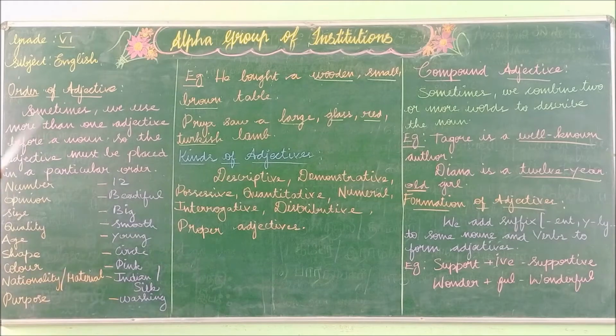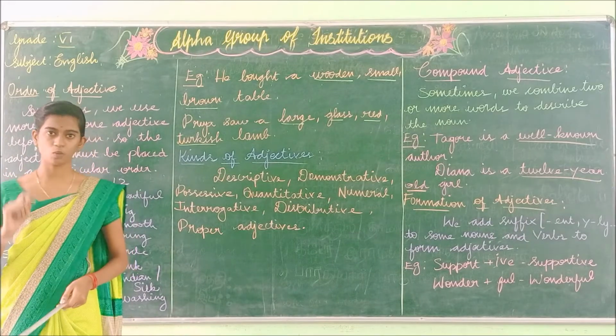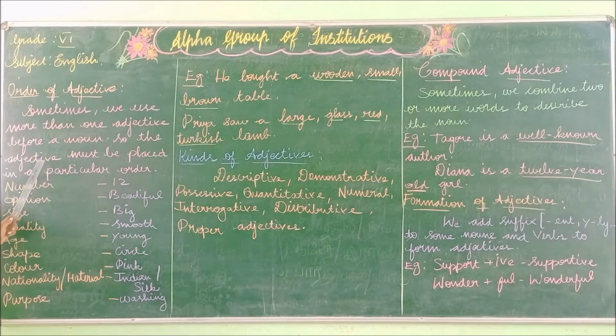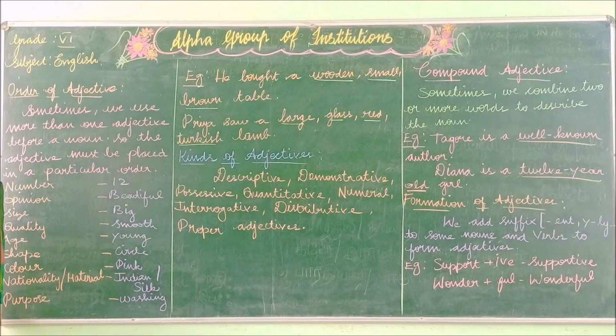Now let us see the order of the adjective. Sometimes we use more than one adjective before a noun. So the adjectives must be placed in a particular order. We won't use only one adjective; in some cases, we will use more than one. While using more than one adjective, we have to be very careful and place them in the correct order.